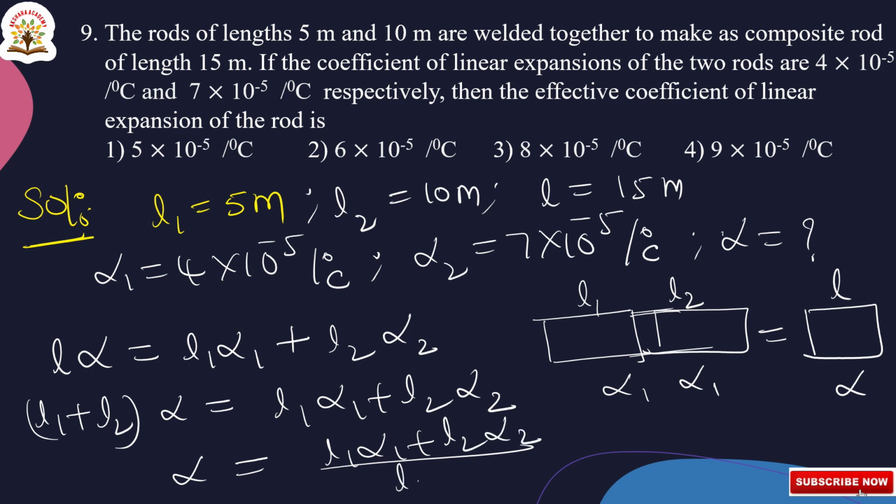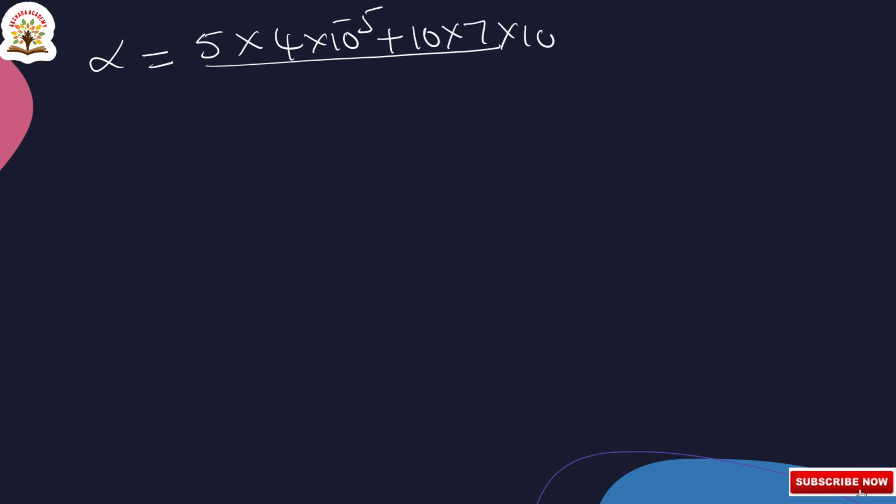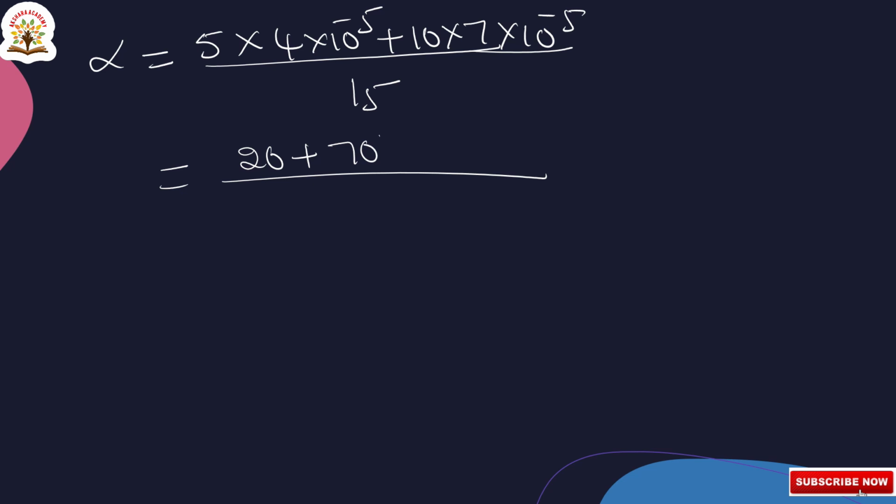L1 alpha 1 plus L2 alpha 2 by L1 plus L2. Now substituting the values, we get alpha is equal to 5 into 4 × 10^-5 plus 10 into 7 × 10^-5, divided by L1 plus L2, which is 15. So 5 fours are 20, 20 plus 10 sevens are 70, taking 10^-5 as common, divided by 15.